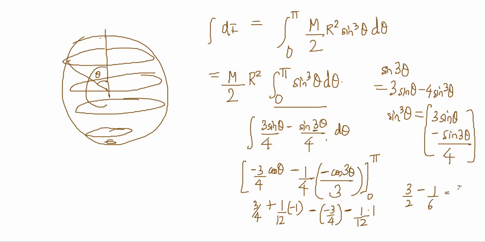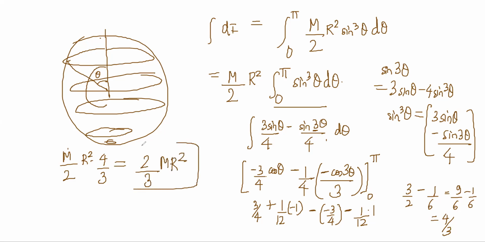So that is equal to 9 by 6 minus 1 by 6, which is equal to 8 by 6 or 4 by 3. So you get m by 2 r square into 4 by 3, and this becomes 2 by 3 m r square.